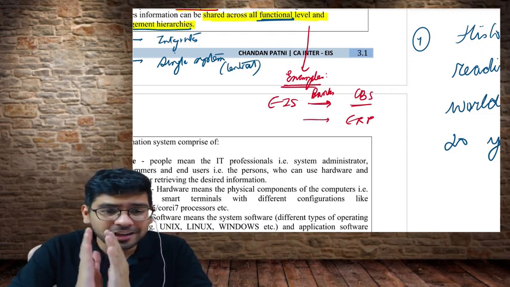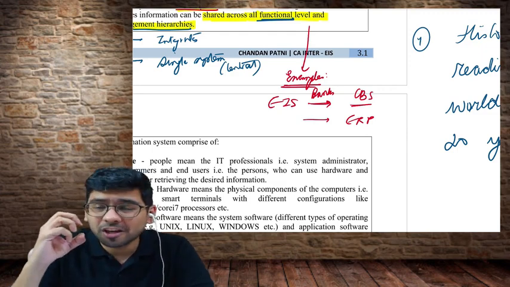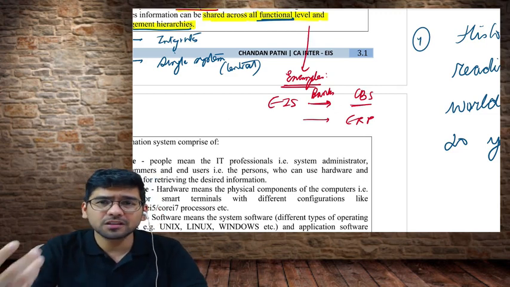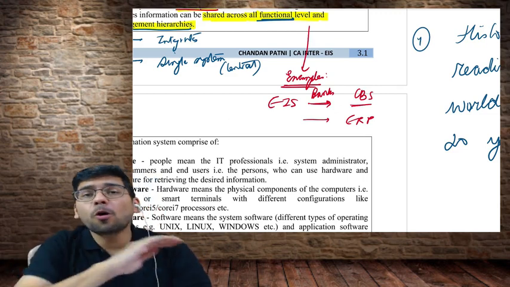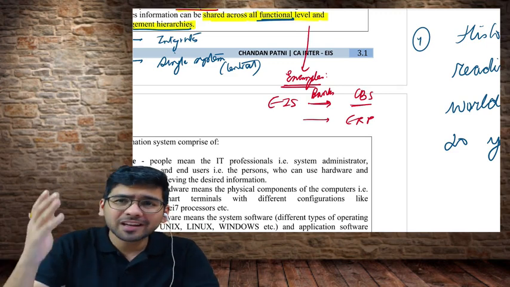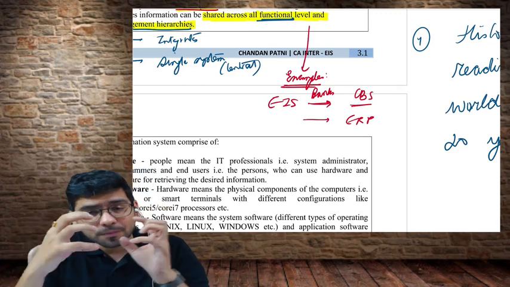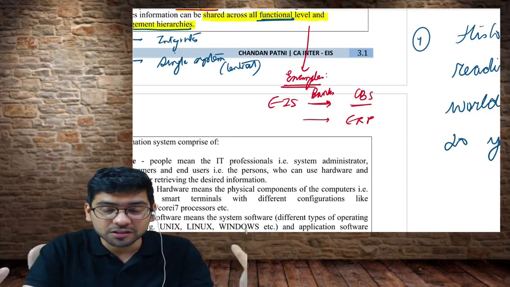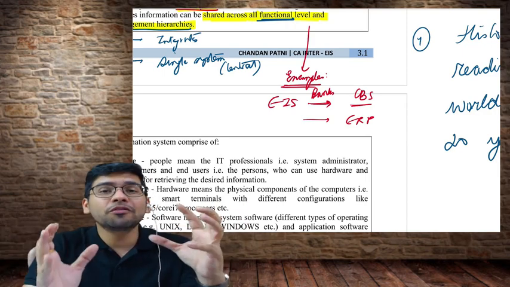Yep, Pranav, you're right. Enterprise Resource Planning. Now, this is a very massive software which is used mostly by manufacturing concerns. It integrates all the functions of marketing and sales, customer relationship management, supply chain management. Everything it integrates. So again, it is used mostly by manufacturers, and it is a type of EIS.